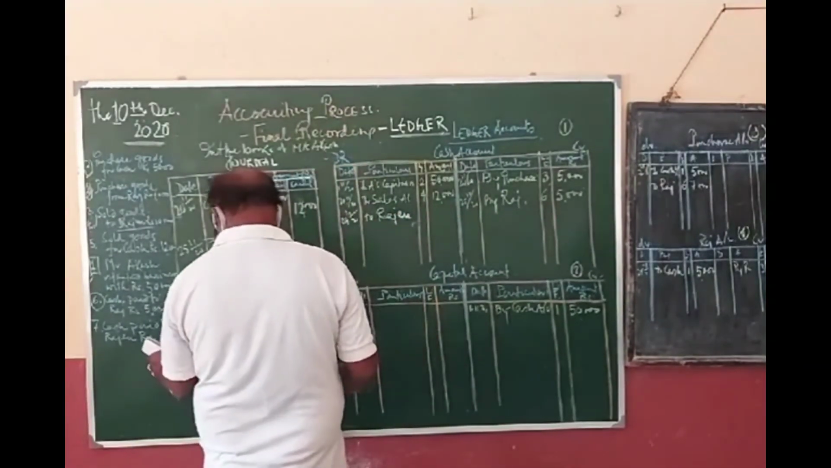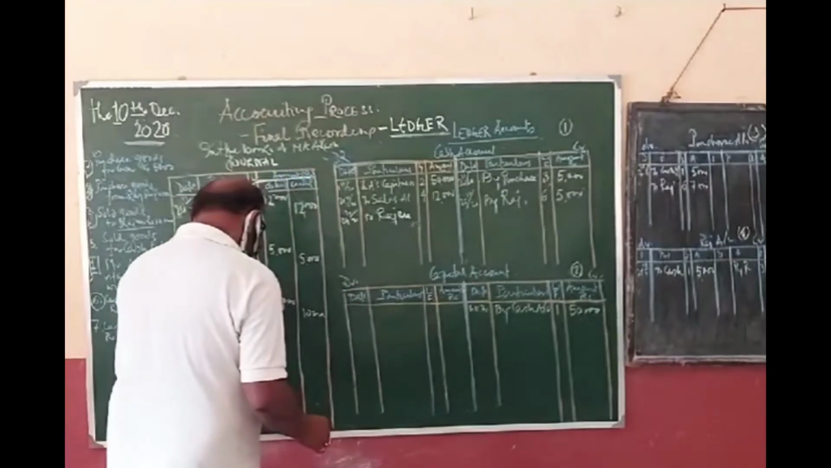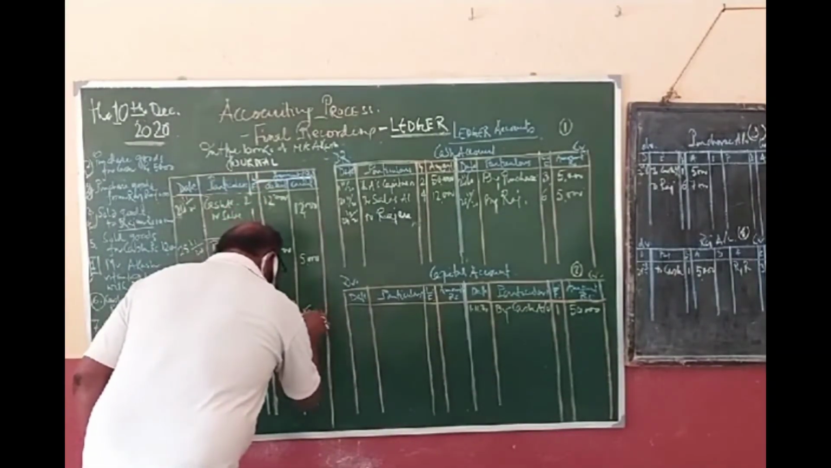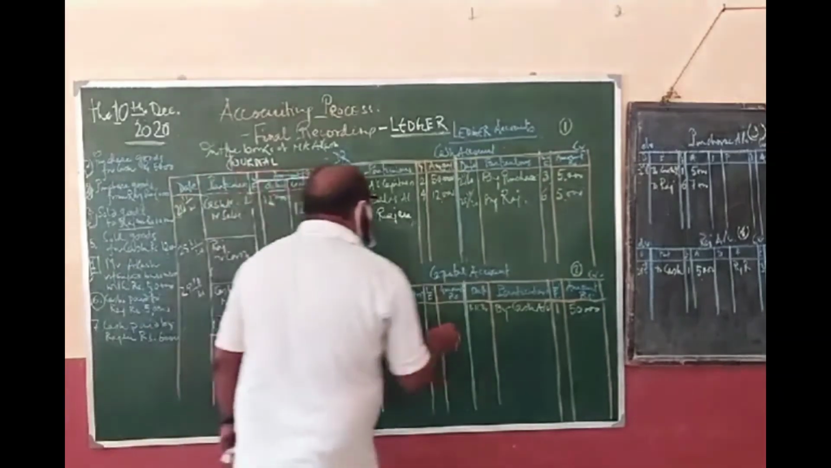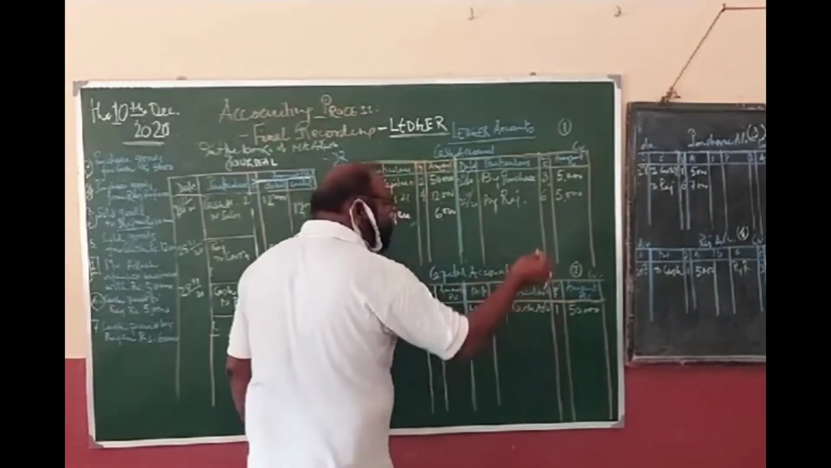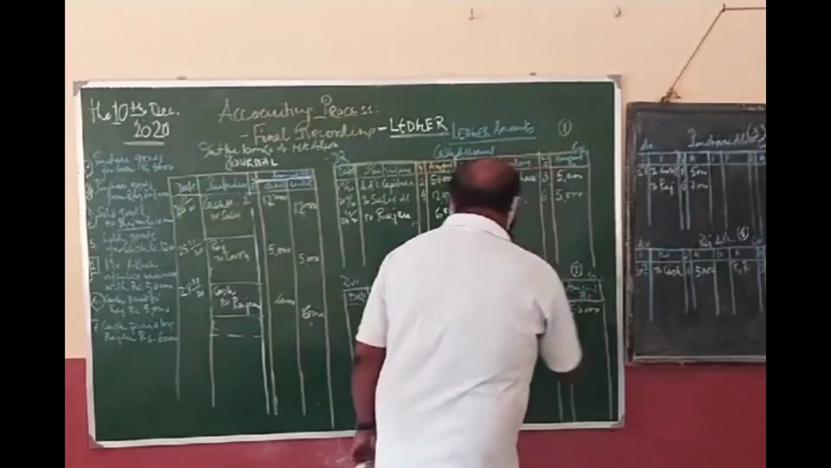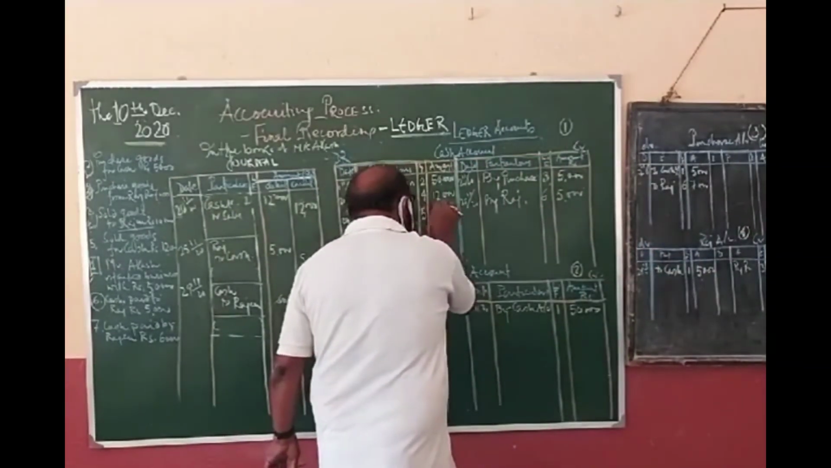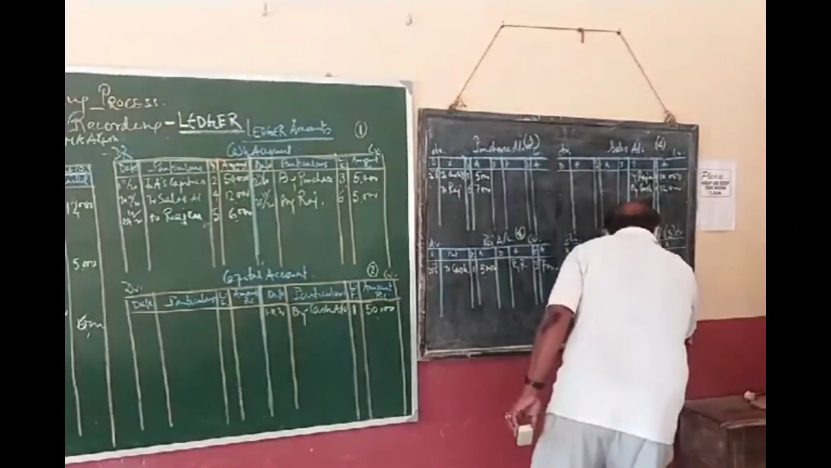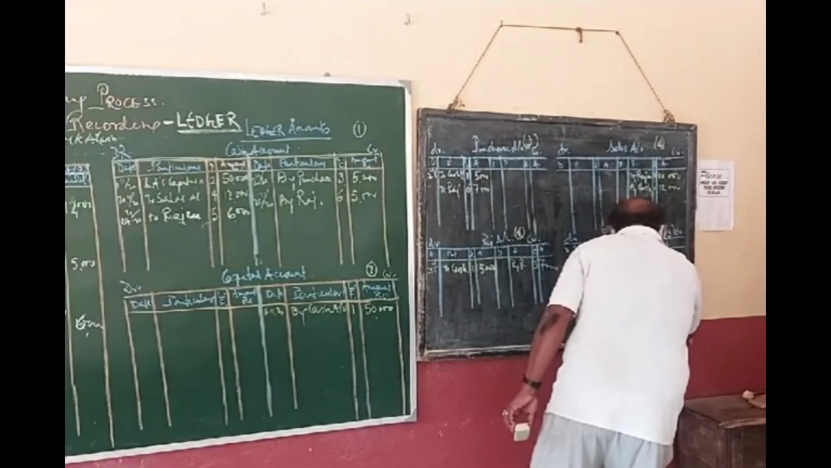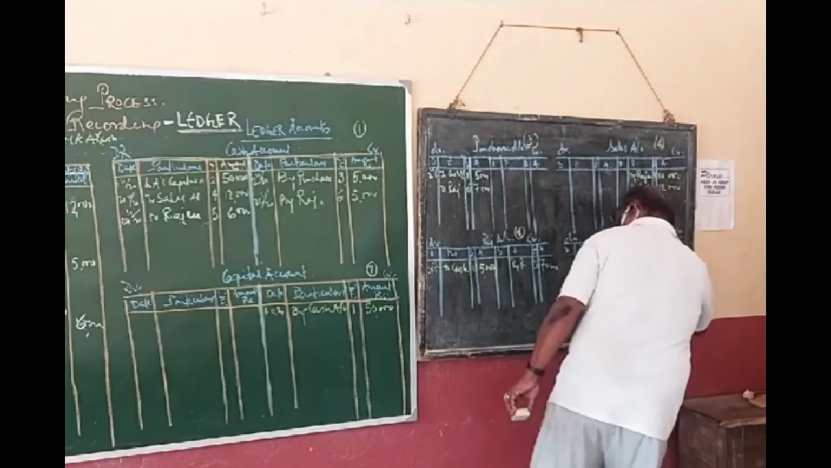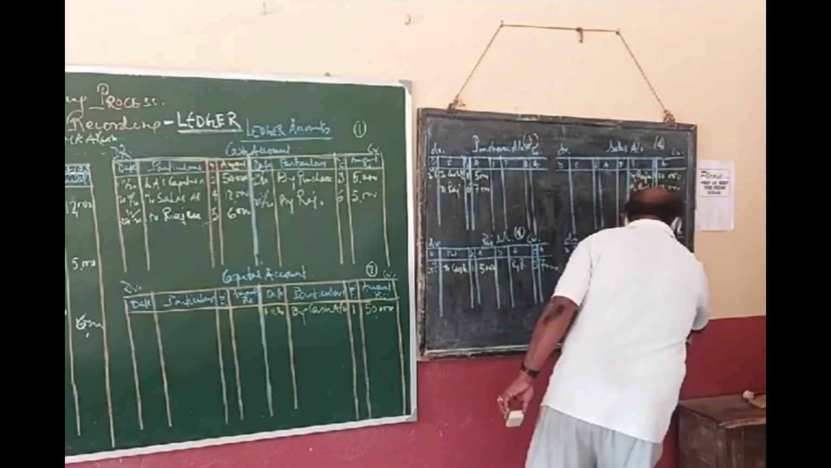How much? It is 6,000. So the "To Rajan" is 6,000. And we also have Rajan's account on page number 5, so the folio is 5. In Rajan's account it will be "By cash", 29, 11, 20, by cash. How much? 6,000.